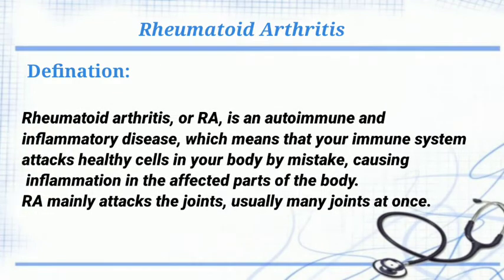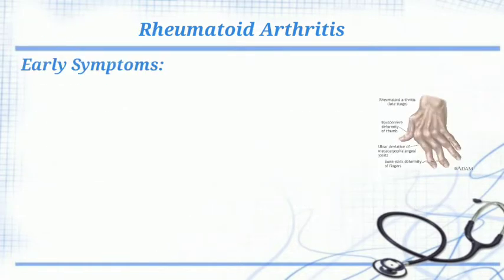Rheumatoid arthritis definition. Rheumatoid arthritis is an autoimmune and inflammatory disease, which means that your immune system attacks healthy cells in your body by mistake, causing inflammation in the affected parts of the body. Rheumatoid arthritis mainly attacks the joints, usually many joints at once.